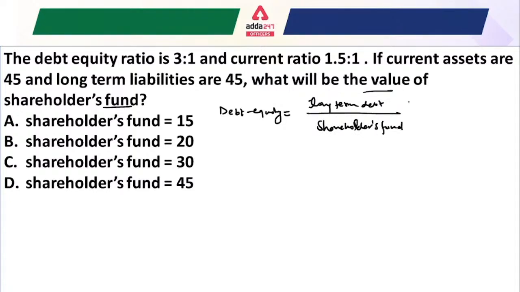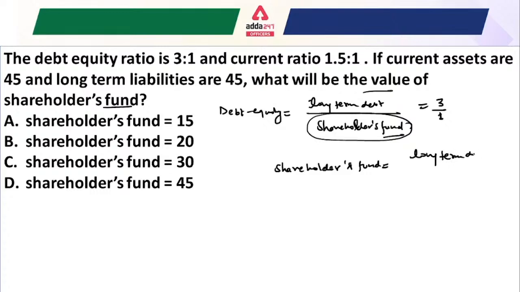Okay, and this ratio is given 3:1. Fine. So now just understand, if we have to calculate the value of shareholders' fund, that means we have to find out the long term debt. Now, to find the value of the shareholders' fund, how can we solve this? This value would be the long term debt, divided by 3.